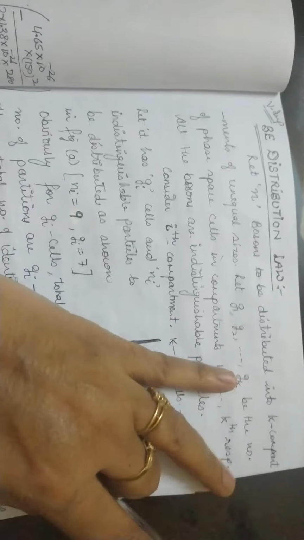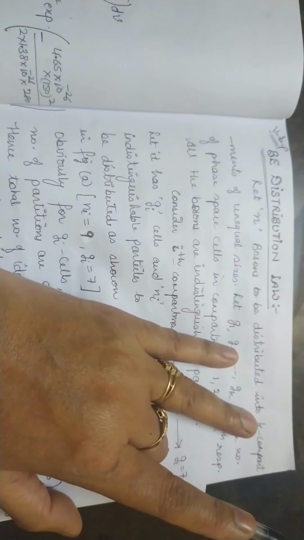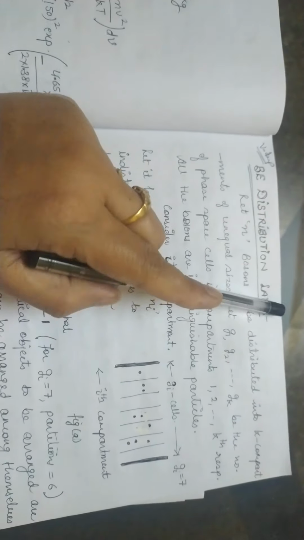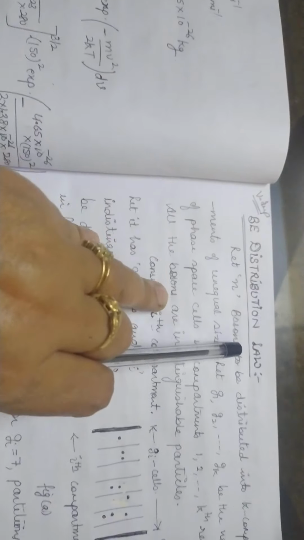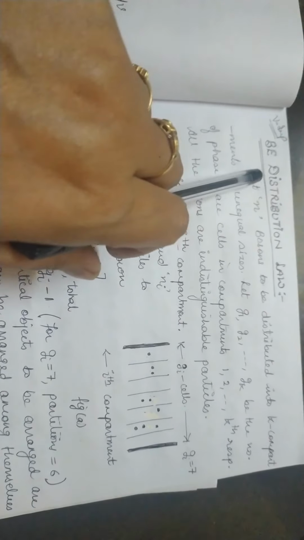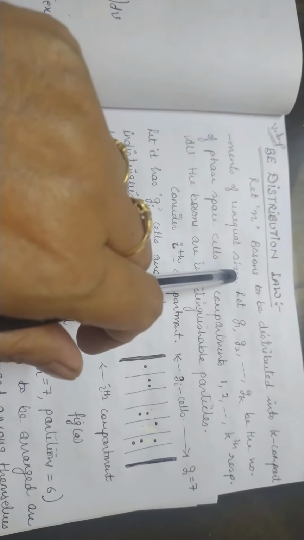Now come to the second most important topic of this chapter, that is the BE distribution law. See, this topic is very, very important, as that must be there in the exam. What is BE? That is the Bose-Einstein distribution law of energies. To understand this, let us consider n bosons to be distributed into k compartments of unequal sizes.